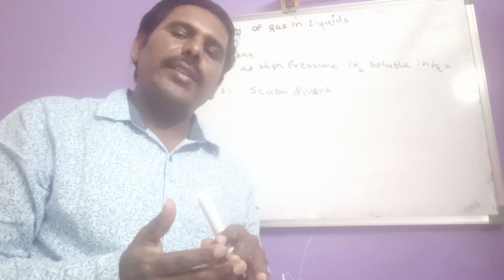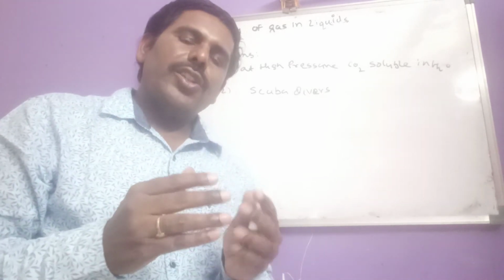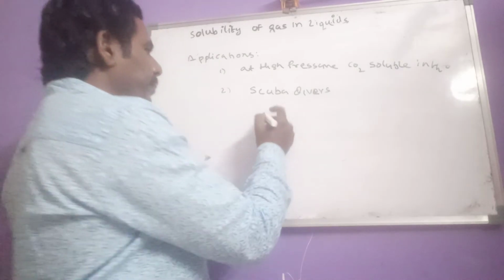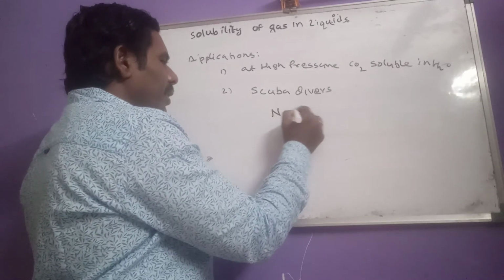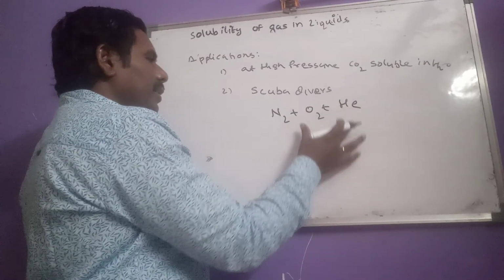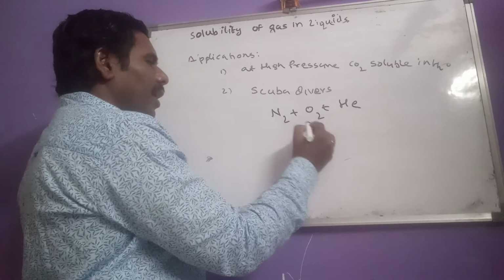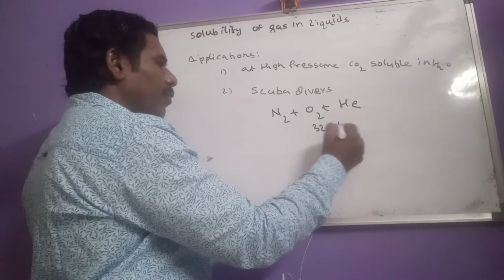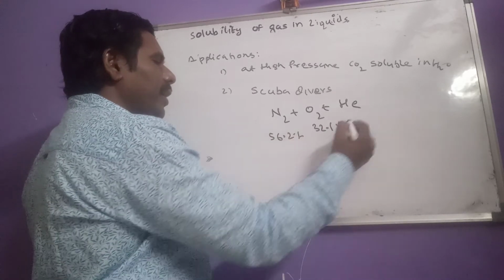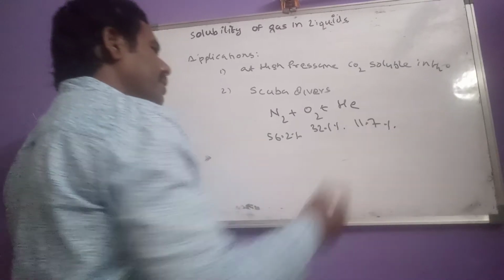So to avoid this, the scuba divers should carry a cylinder which contains a mixture of nitrogen, oxygen and helium. What is the percentage of these three gases? Oxygen 32.1%, nitrogen 56.2%, and helium 11.7%.